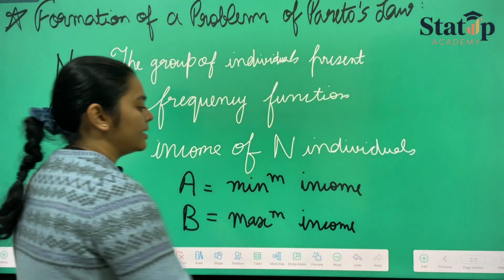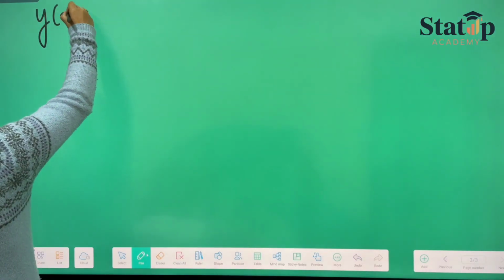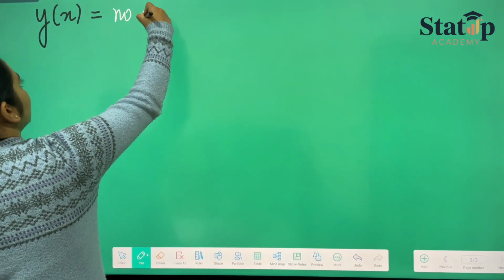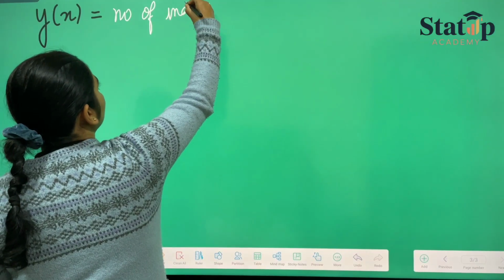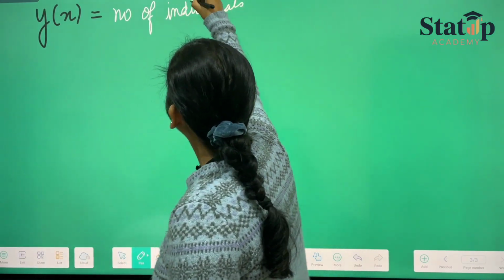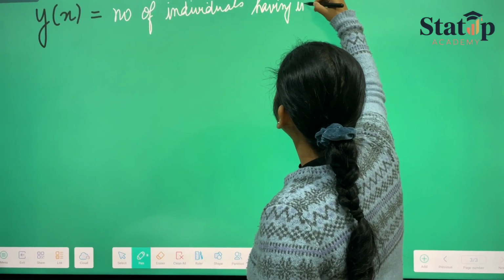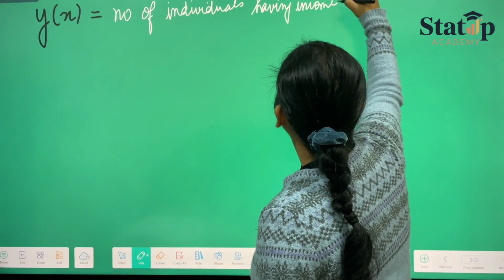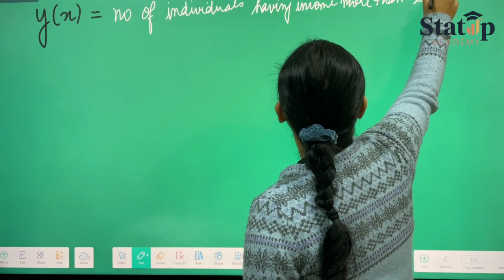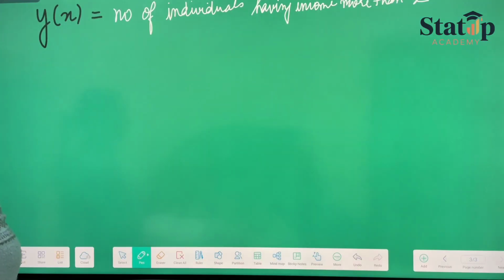Okay, so this is it. And y x can be stated as the number of individuals having income more than x.